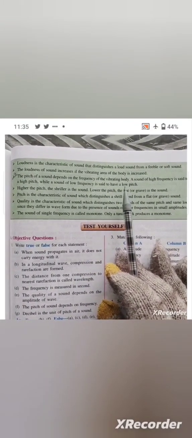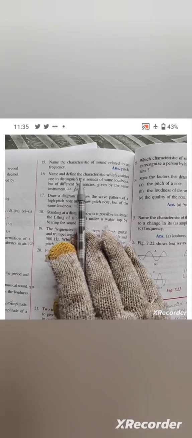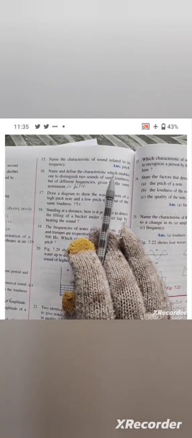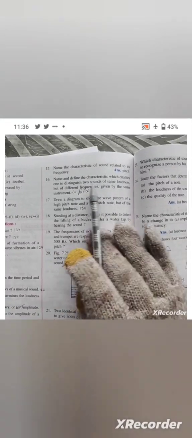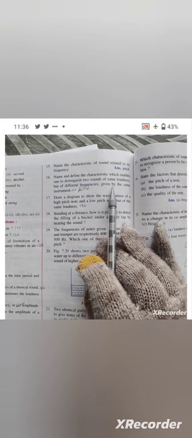Question number 15. Name the characteristic of sound related to its frequency. So the answer is pitch. Okay, it is already given in your book, but you have to write down this question also in your notebook. Then question number 16. Name and define the characteristic which enables one to distinguish two sounds of same loudness but of different frequencies given by the same instrument. You have to write down the answer as: the characteristic which enables one to distinguish two sounds of same loudness but of different frequencies given by the same instrument is pitch. Okay, this is your answer number 16.